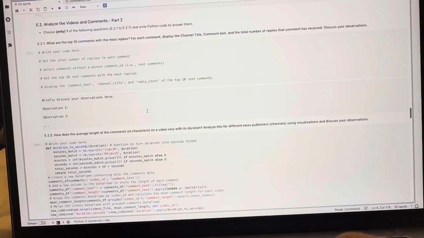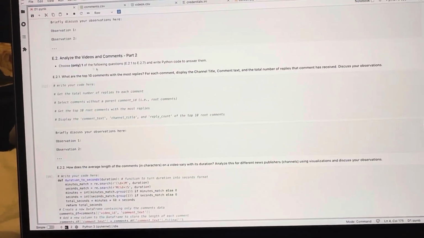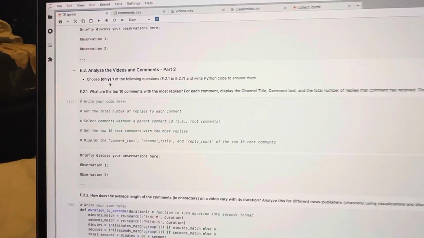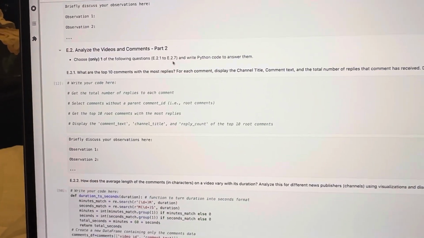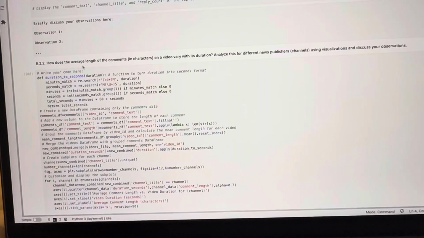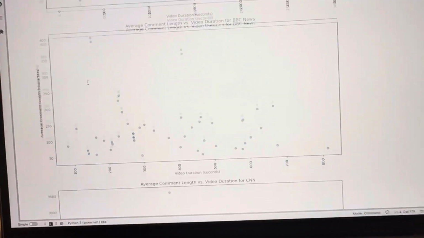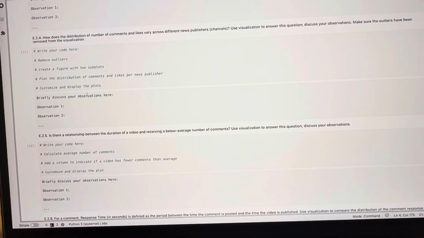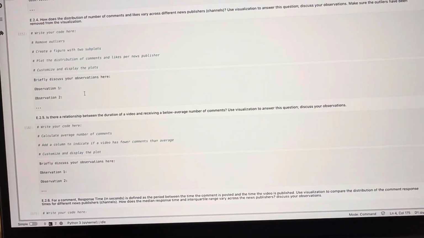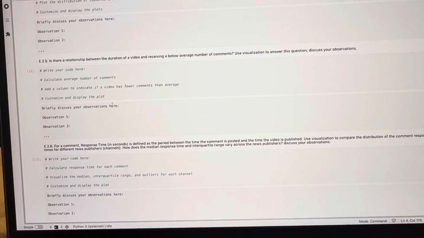And then moving on to E2, we had to choose only one of the following questions from E.2.1 to E.2.7, of which I chose E.2.2. At first I chose a different task, but I had difficulty performing that. I guess it was this one.